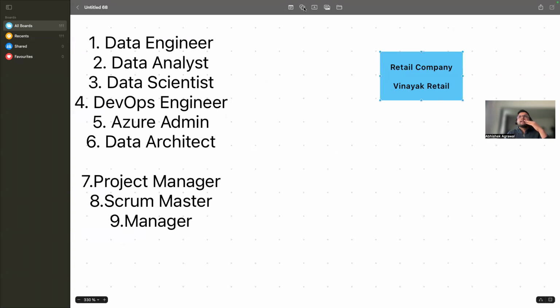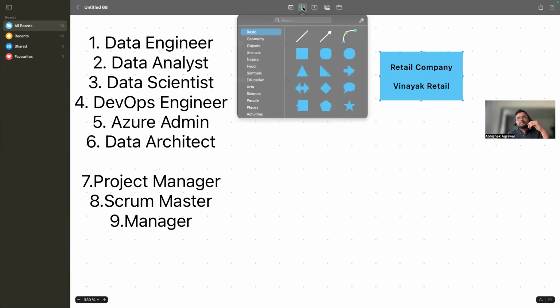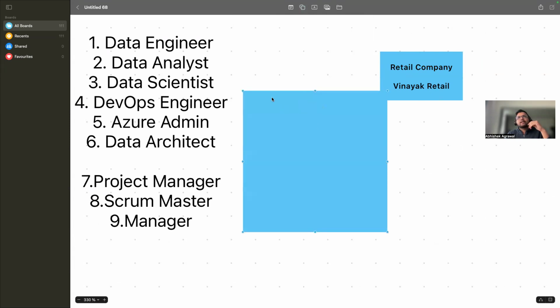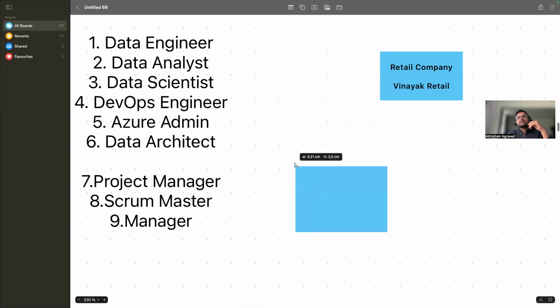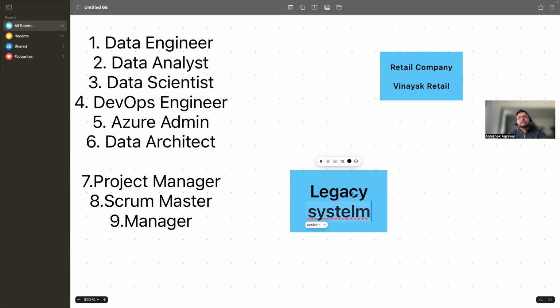And this retail company operates in different parts of India. This retail company is basically storing their data in a legacy system. So suppose Vinayak Retail is storing the data in a legacy retail system. Their data is being stored in the legacy system.